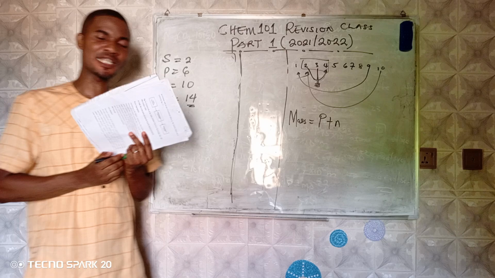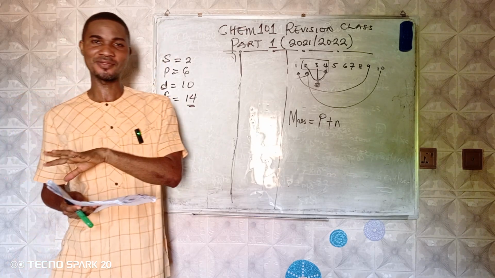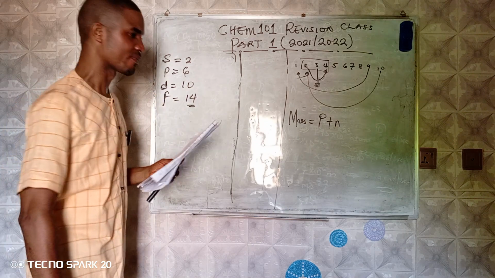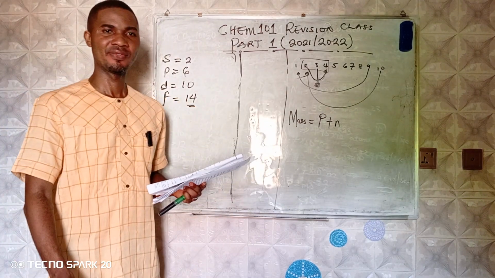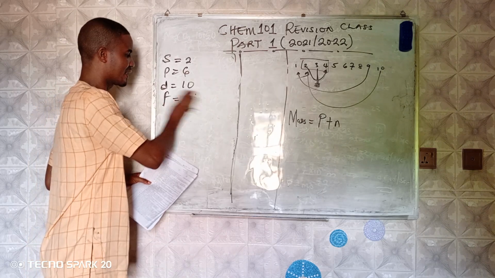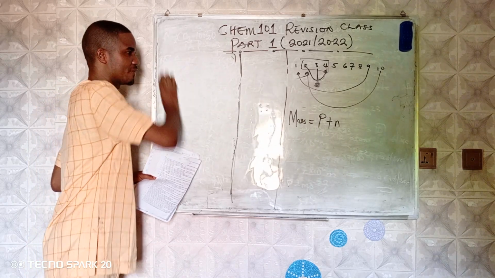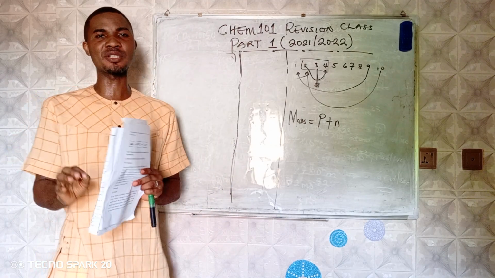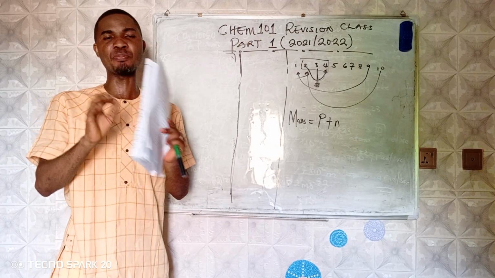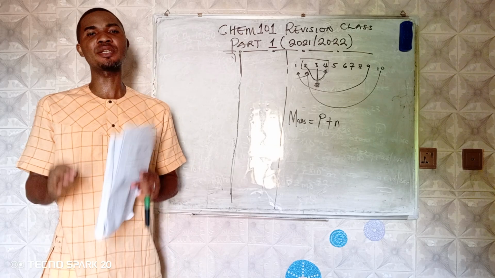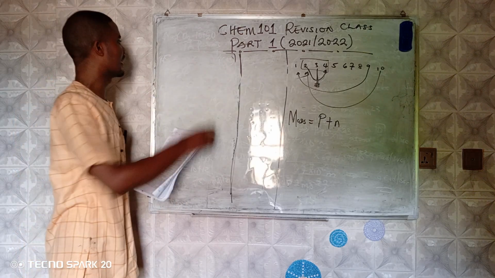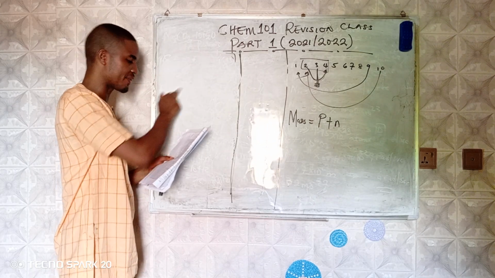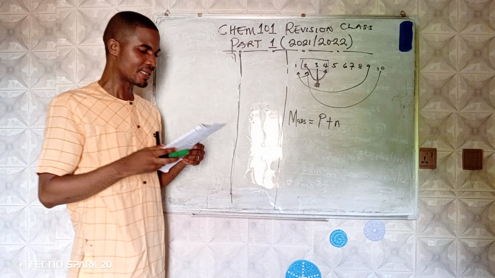Now, remember that there is a difference between orbit and orbital. Let me use this opportunity to explain that. An orbital is a place where the probability of finding an electron is high. An orbital is a position where the probability of finding an electron is very high. So when you come to the s orbital, you are going to have 2 electrons. P orbital, we have 6. That's option B. Let's go to 27.